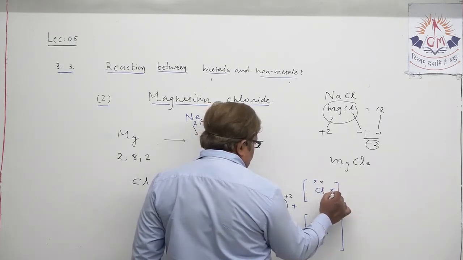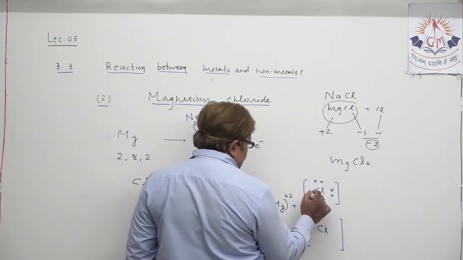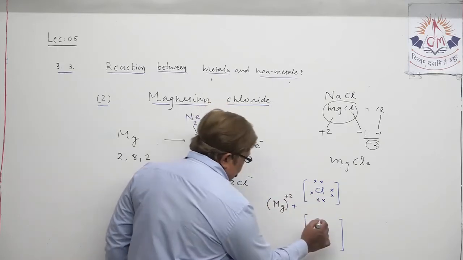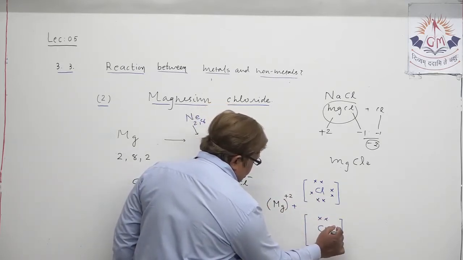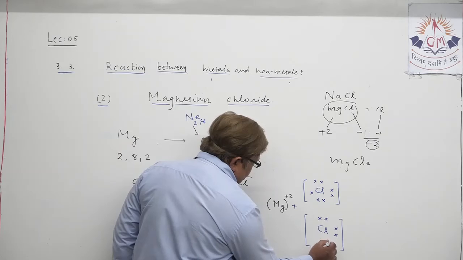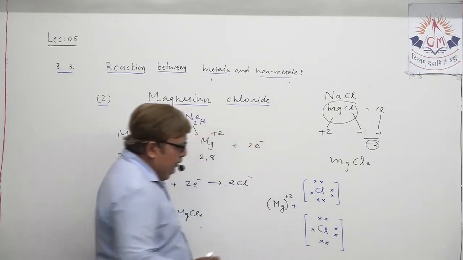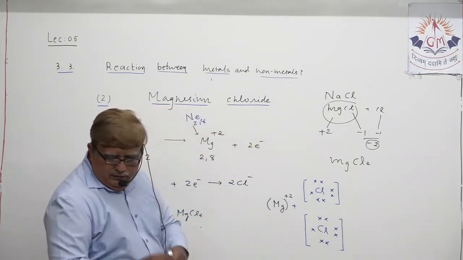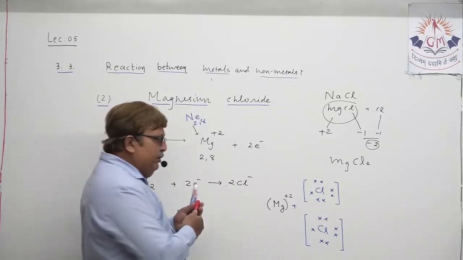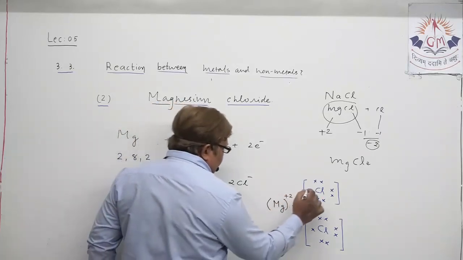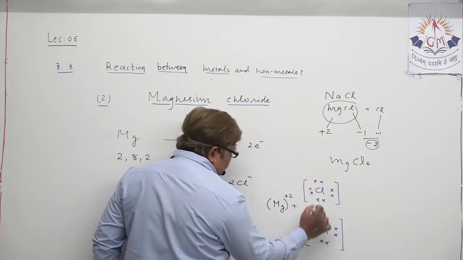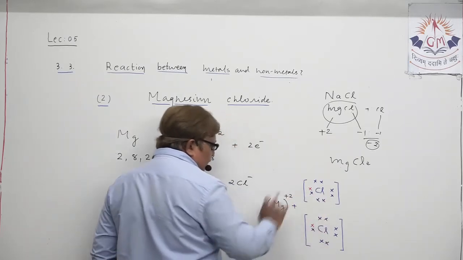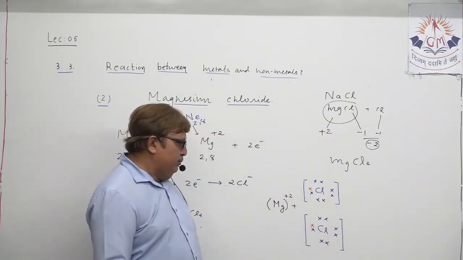So here what happens? Let us show it. There were 7 electrons. Here also let us show 7 electrons, and 1 electron we show in a different color so that you can understand. 1 electron I show this way, which is actually a donation of magnesium.